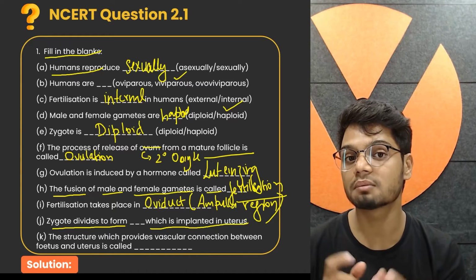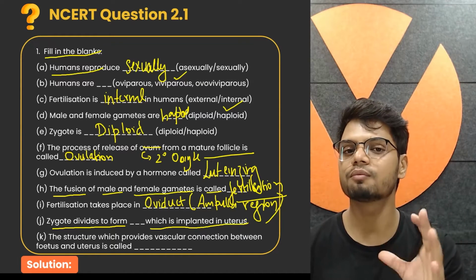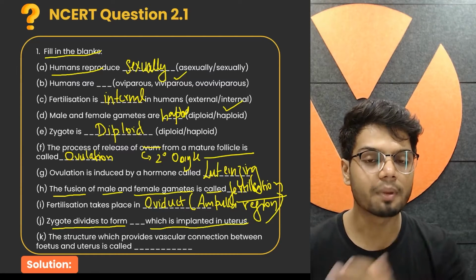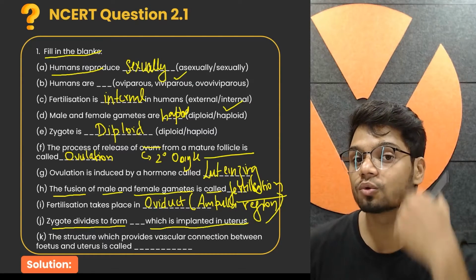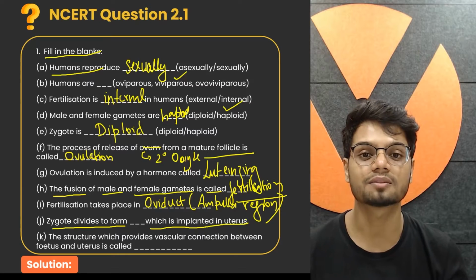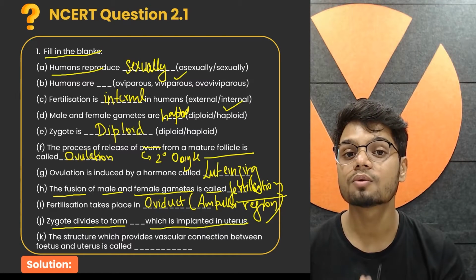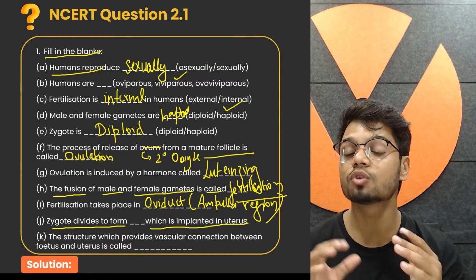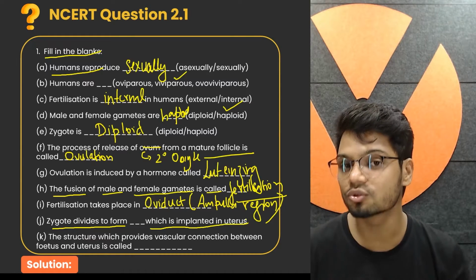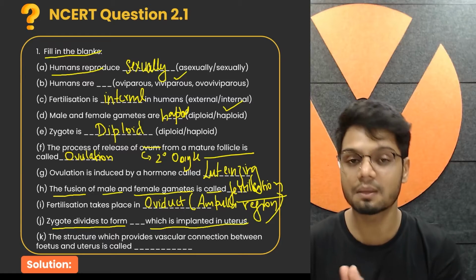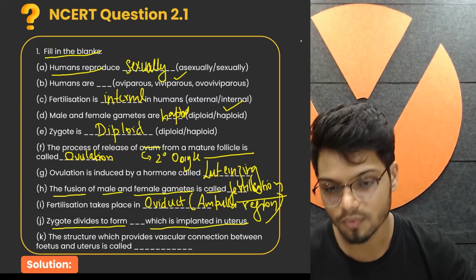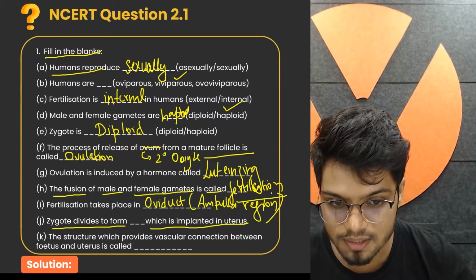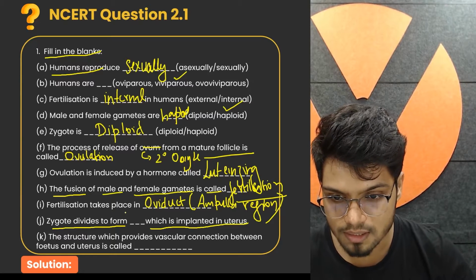Before blastocyst, we also get a morula. But which of morula, blastomeres, or blastocyst gets attached to the uterus wall? That is implantation. The answer is blastocyst. After breaking of the zona pellucida layer, your blastomere becomes blastocyst. So this answer here is blastocyst.